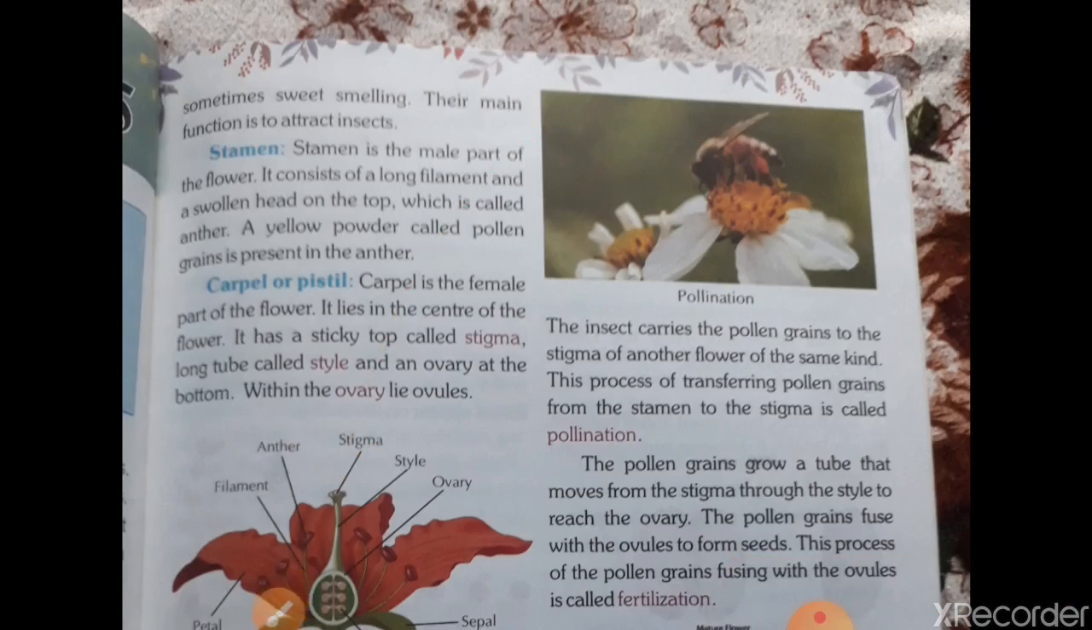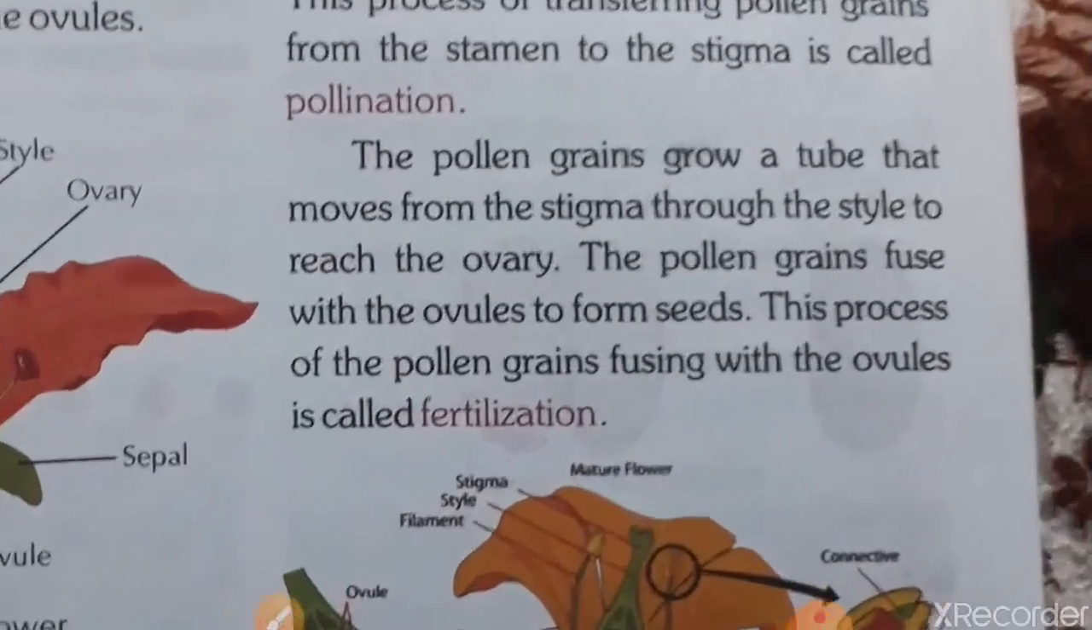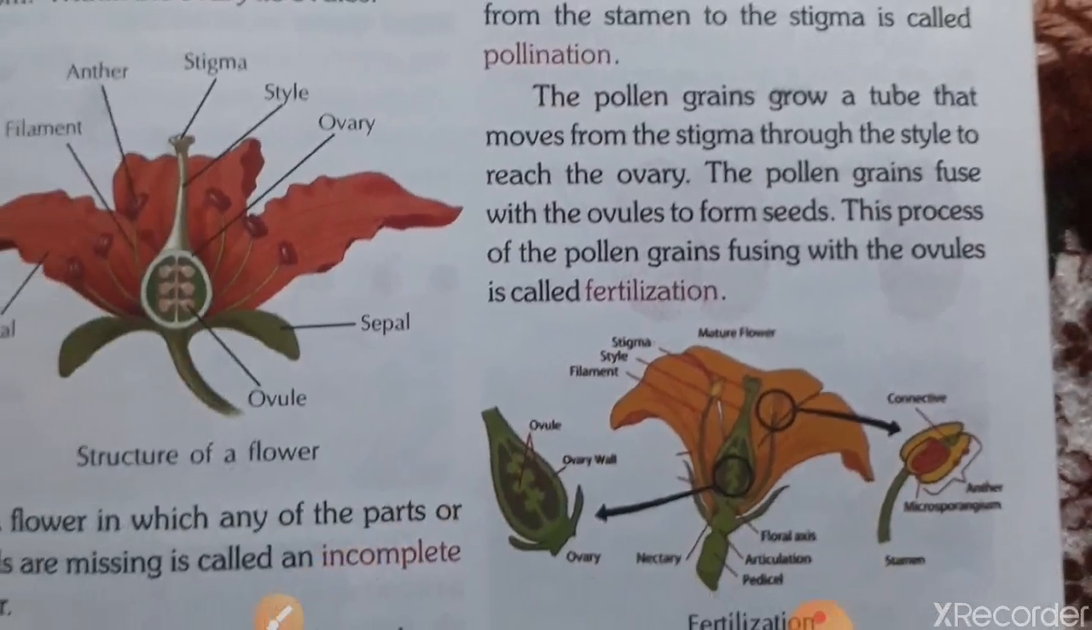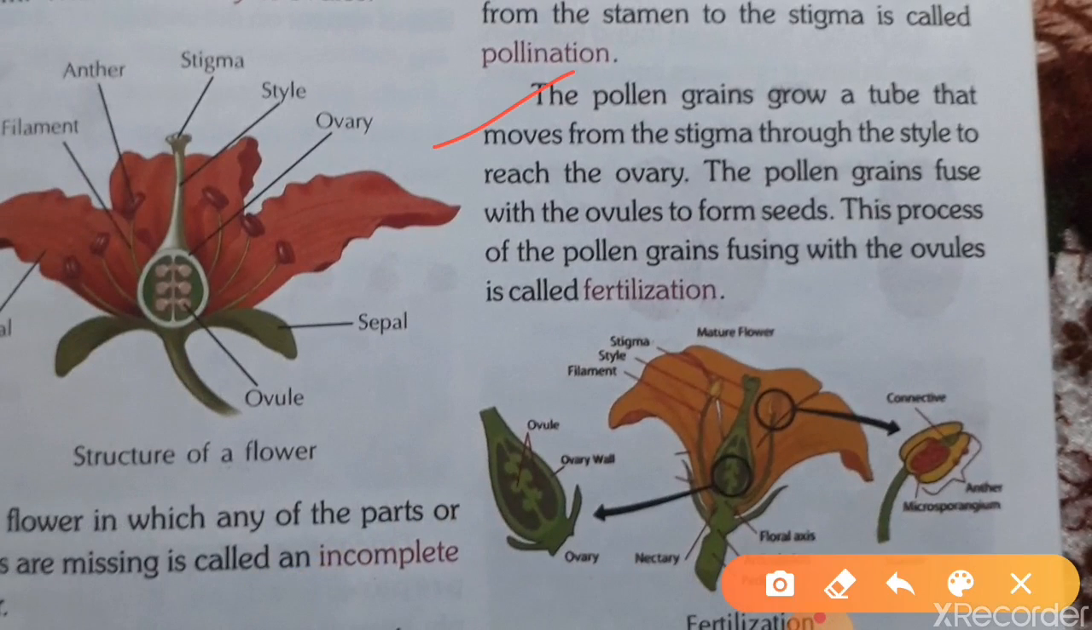Okay, and the pollen grains grow, here you see, the pollen grain grows a tube that moves from the stigma through the style to reach the ovary. So pollen grain will come on this stigma, then it will make a tube, and that through style के थ्रू वो ओवरी तक पहुंच जाता है.